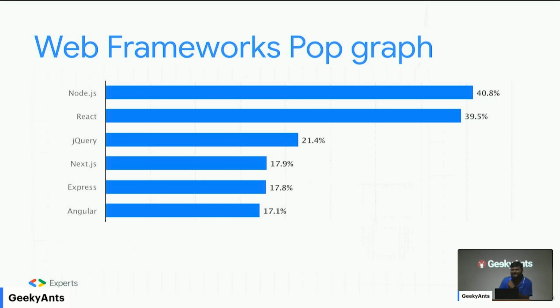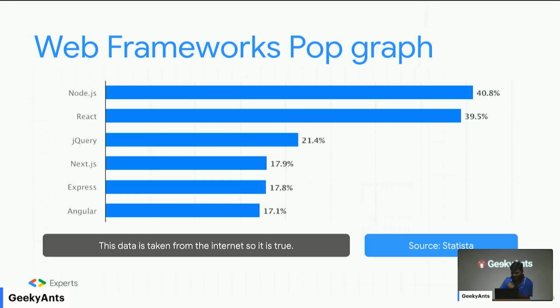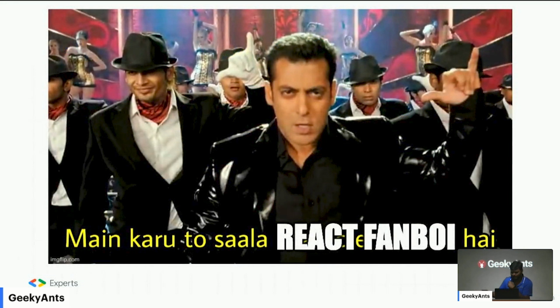Next.js developers, by the way, you like the graph? No, Next.js is built on React, so yeah, it's okay. It's our grandfather. It's okay. Anyway, yes, this data is true. There's the source, and yeah, I did start off with some controversy, but I am a React fanboy, so it works.